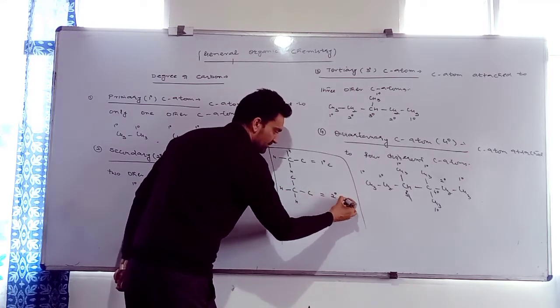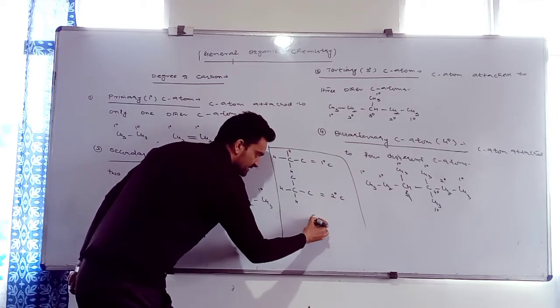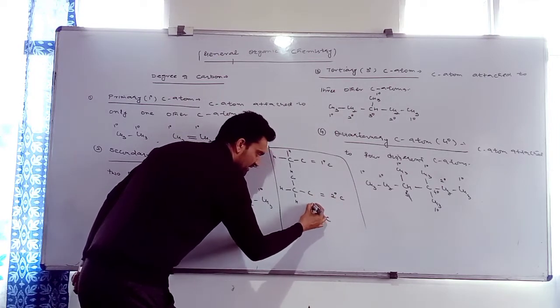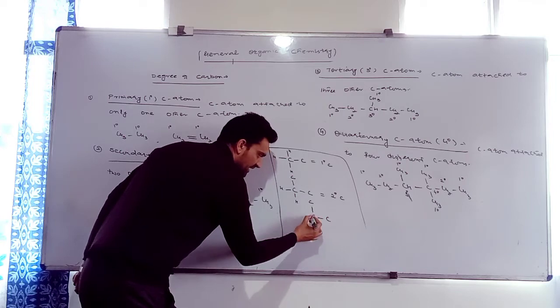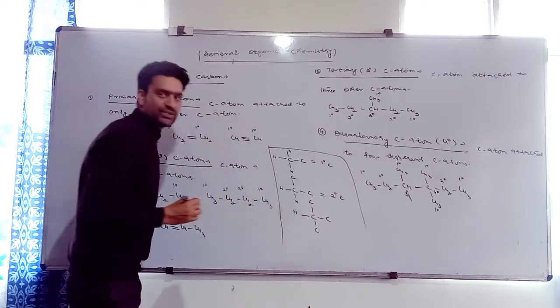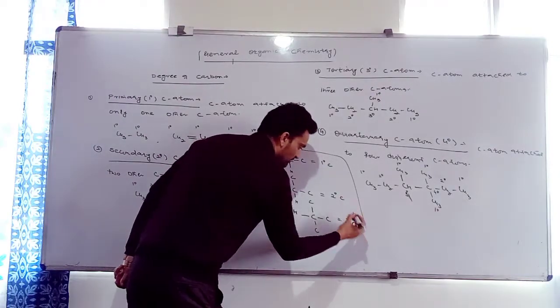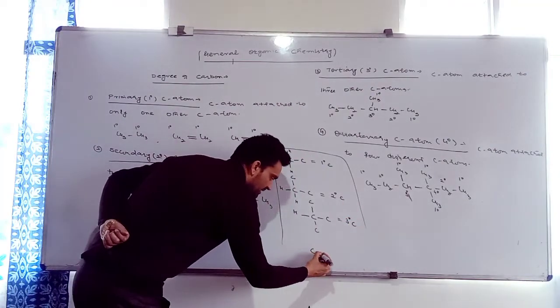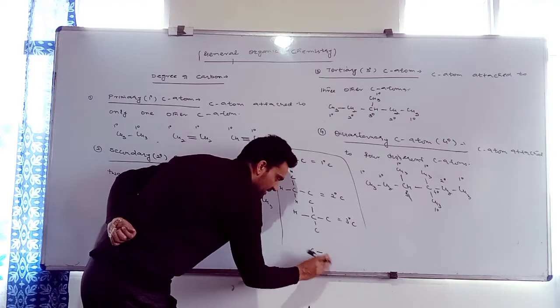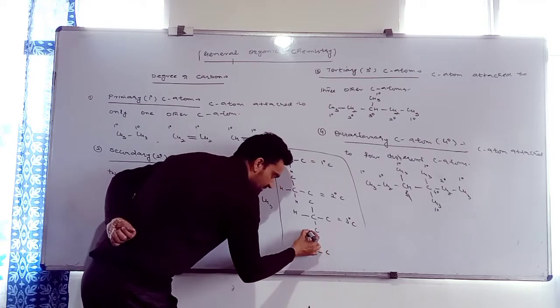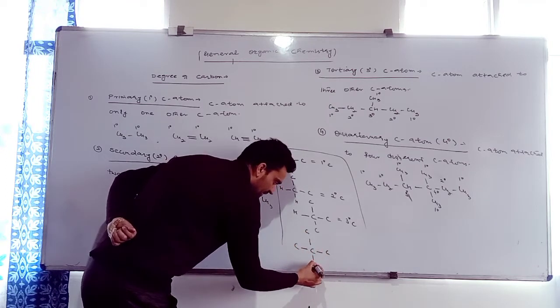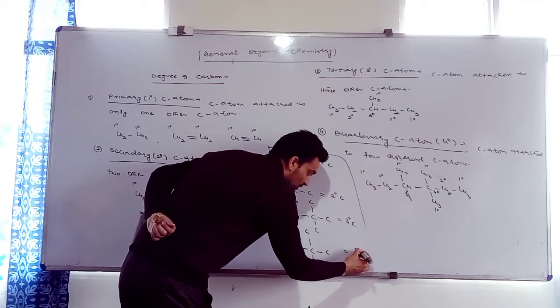It is 2 degree carbon. What about 3 degree carbon? We have to attach 3 other carbons, and the 4th valency will be satisfied by hydrogen. Clear? It will be 3 degree carbon. What about 4 degree carbon? Will it be just like this? All the 4 valencies are occupied by carbon atoms. Clear? And it is 4 degree carbon.